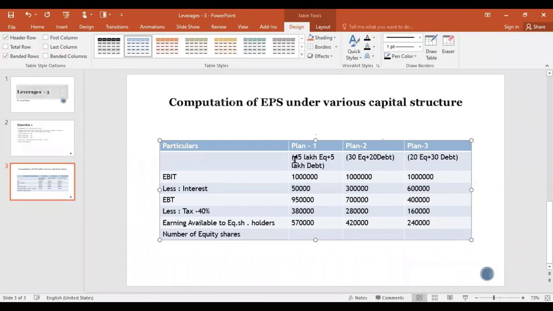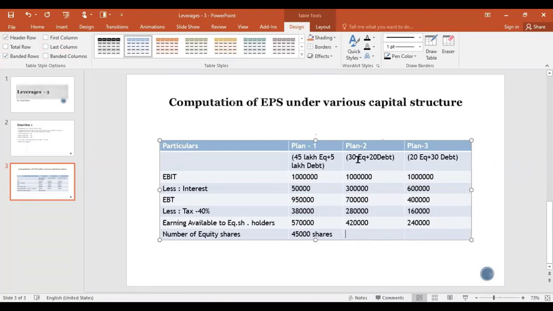Each equity share has a face value of rupees 100. So the number of shares is 45,000. Remember, this is not an amount. This is 45,000 shares, the number.